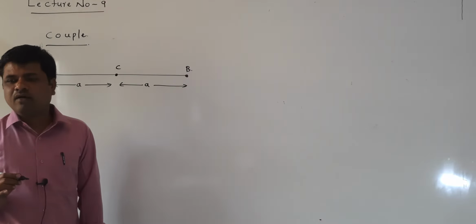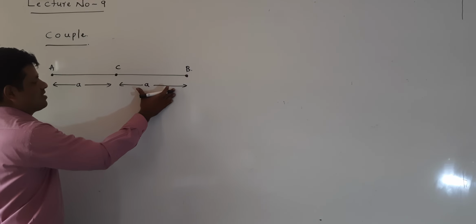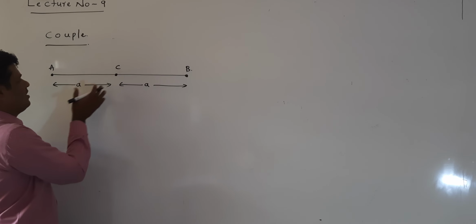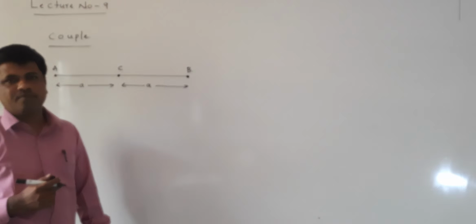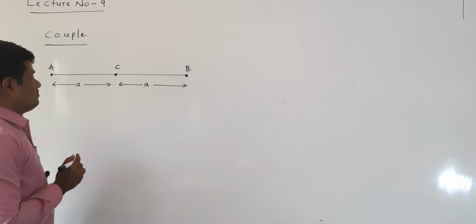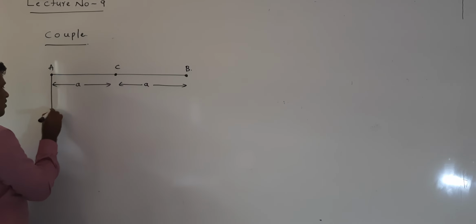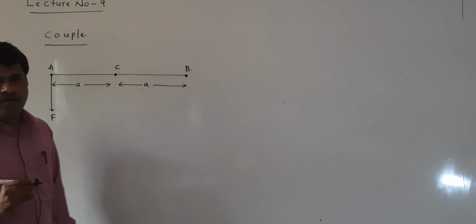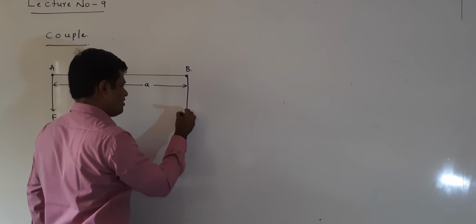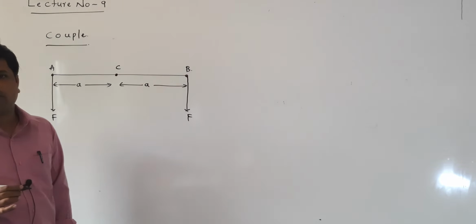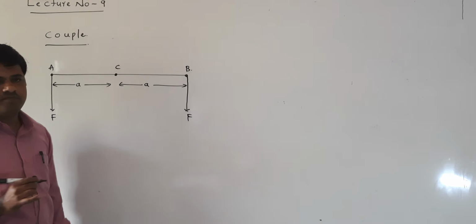Now, C is a midpoint, so the distance from B point is a, and from A point is a. This AC distance is a, and BC distance is also a. Now, in this rod, I am applying both forces. This is the line of action of the force in this direction. Here also I have taken it in this direction. Both lines of action of forces are in the same direction.